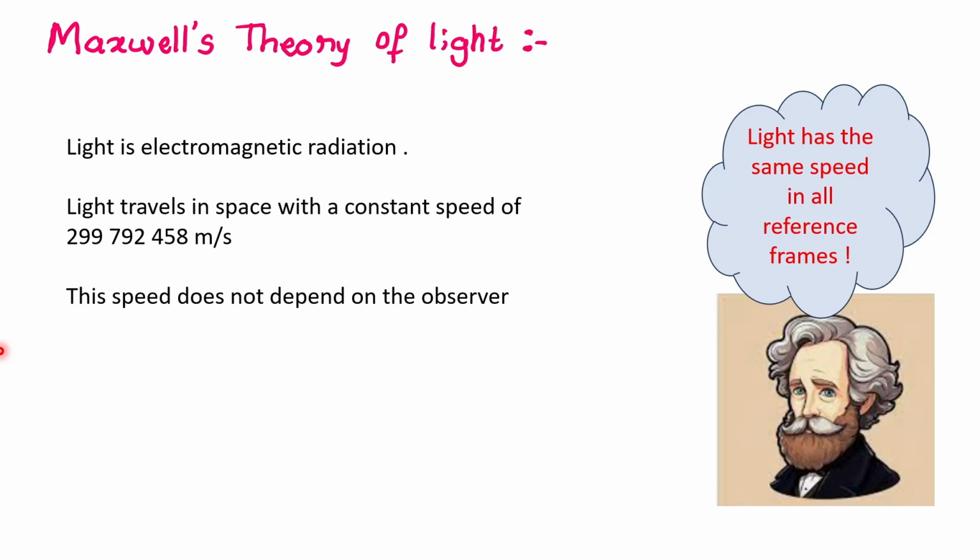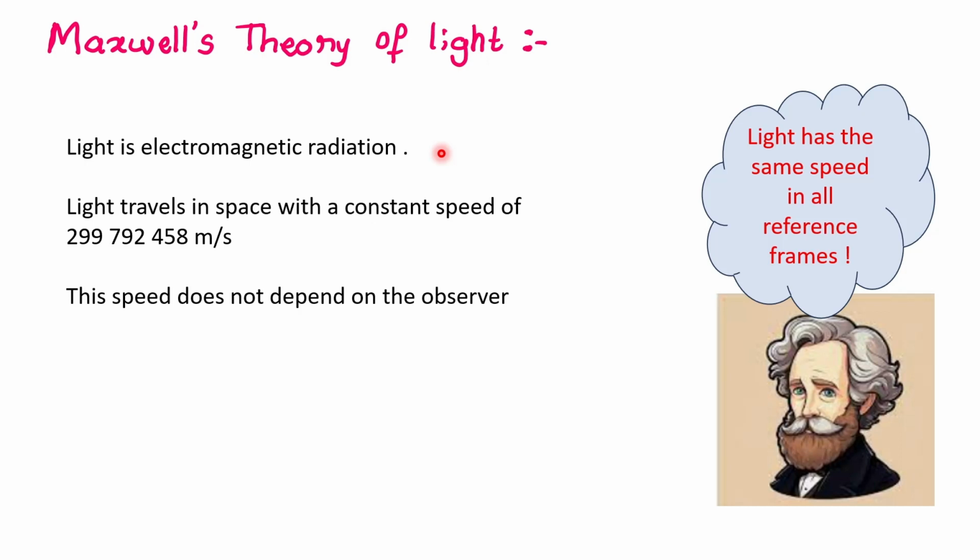And philosophers and physicists had been arguing for centuries as to what light is made up of, what is the nature of light. And as a result of the accumulation of work done by many scientists such as Michael Faraday, Coulomb, and Ampere, and so many people, by the end of the 19th century, this guy over here, James Clerk Maxwell, was able to come up with a theory of electrodynamics which predicted that light is in fact electromagnetic radiation. It is a wave-like disturbance in the electromagnetic field. If you don't know what electromagnetic field means, it's okay for now. Later you can go to the internet and search it up.